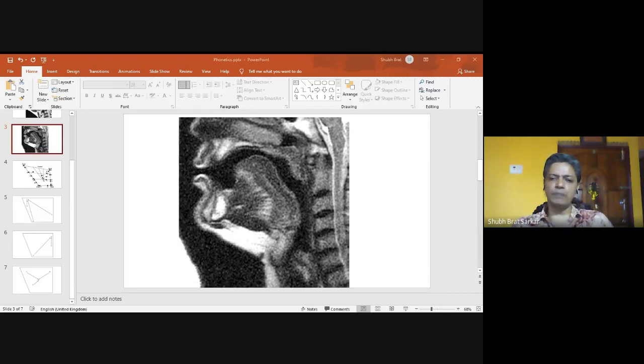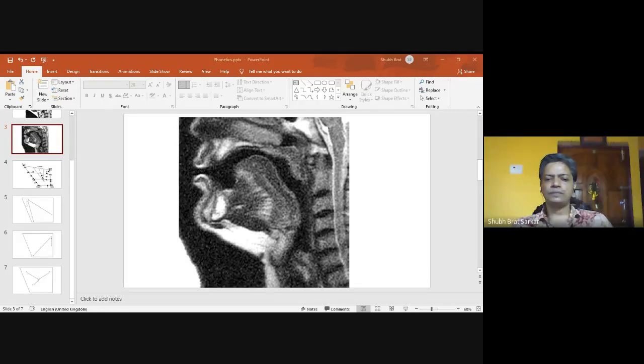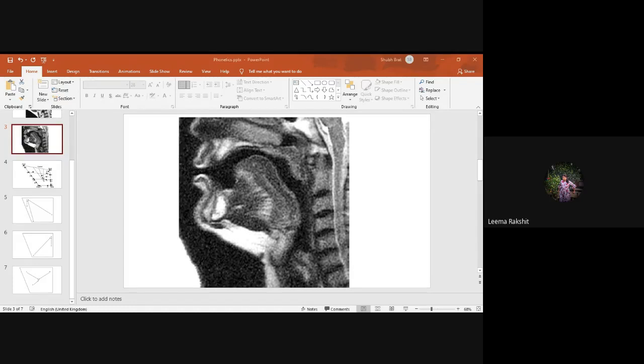So let us now practice the pronunciation of these diphthongs. Please repeat with me. A, I, oi, au, ow, ear, air, ua.